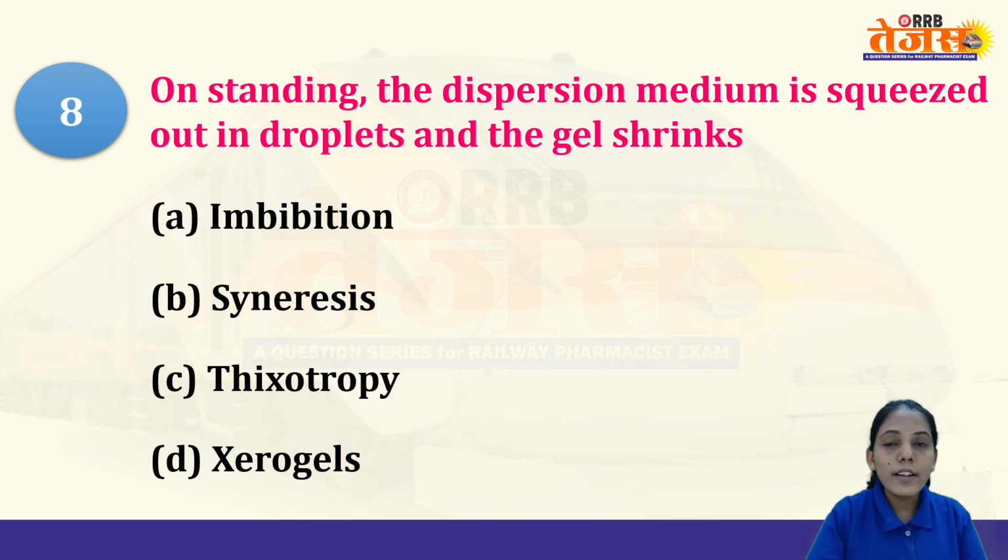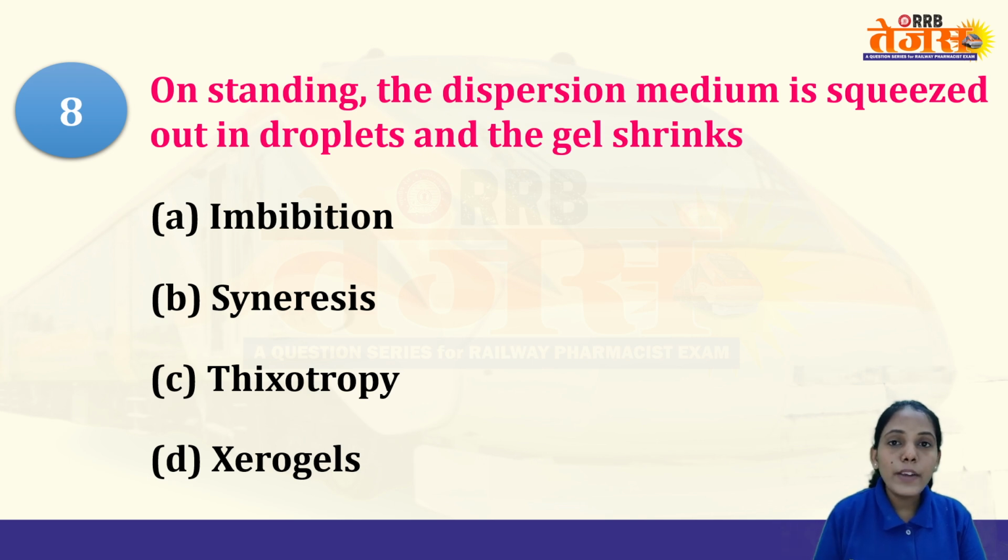Now next, on standing, the dispersion medium is squeezed out in droplets and the gel shrinks. There are different phenomena like imbibition and syneresis. Imbibition is taking up the liquid, but the volume will not increase.